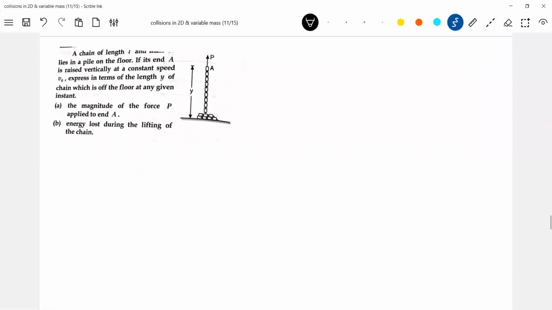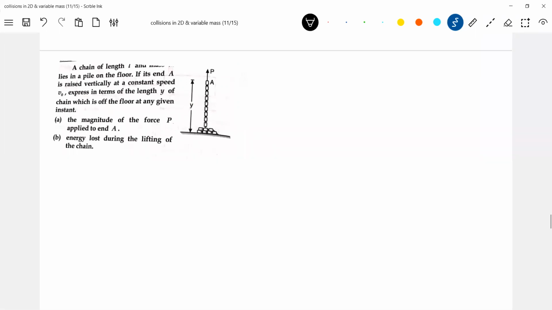Next, chain. This is a very basic fundamental problem. A chain of length L and mass M, I'm going to lift it from the ground. It's asking what should be the magnitude of force and what is the energy lost in lifting it. Why will energy be lost? I'm using the words energy lost. After getting the answer, we should justify where that energy has gone, not just simply end up with mathematics.